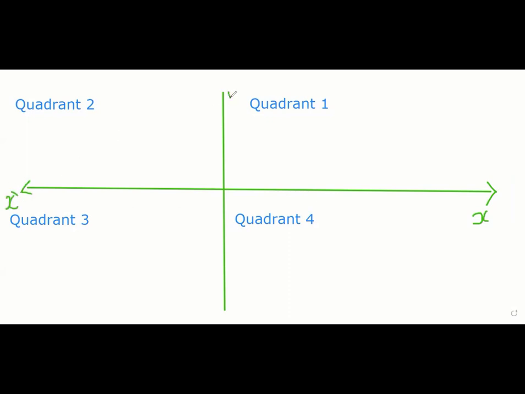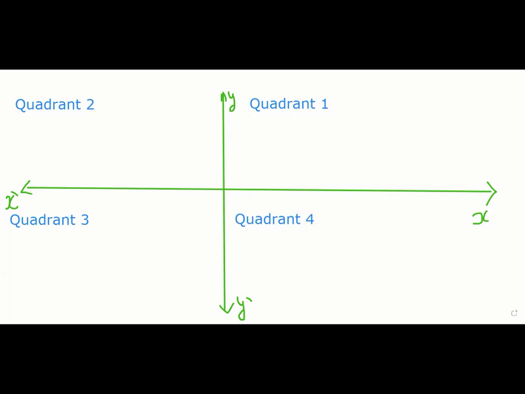The vertical one is called the y-axis. Generally, you can change it also. So, the whole plane I divide with one vertical and one horizontal line into 4 quadrants, 1, 2, 3, 4, anti-clockwise. The horizontal line is known as the x-axis in general, and the vertical line is known as the y-axis.